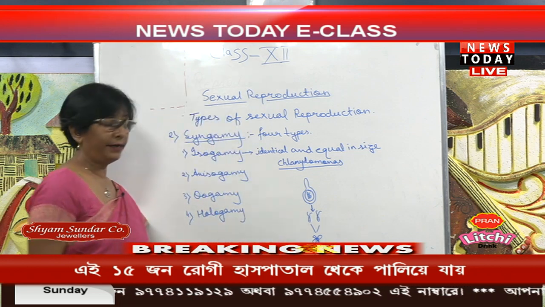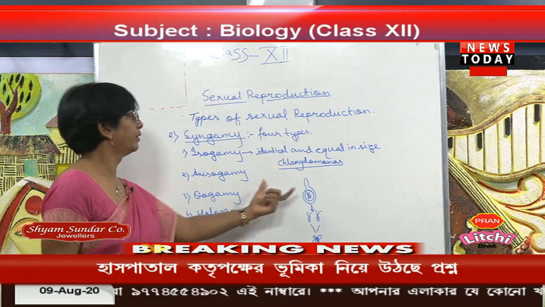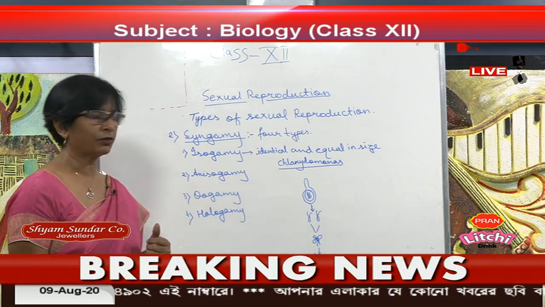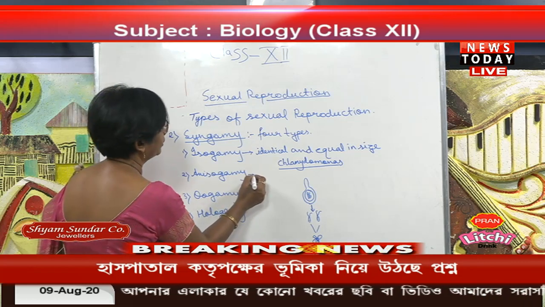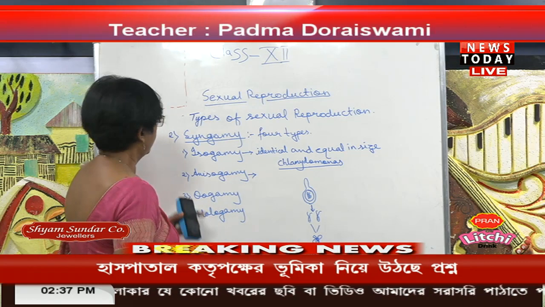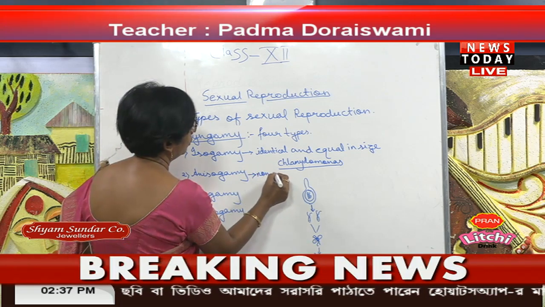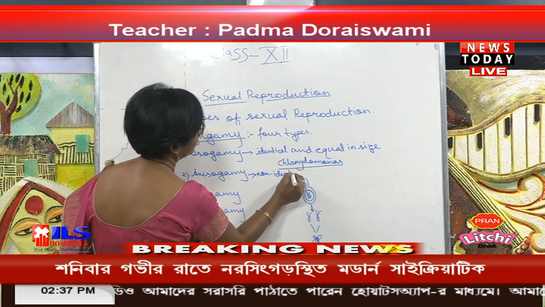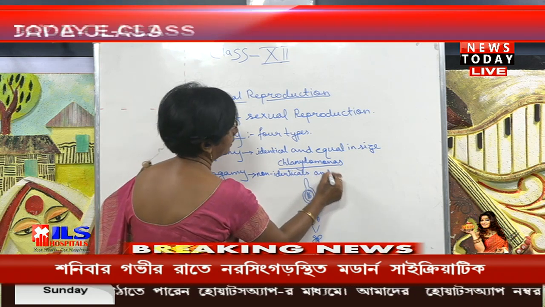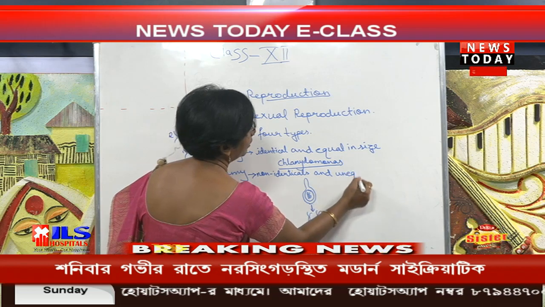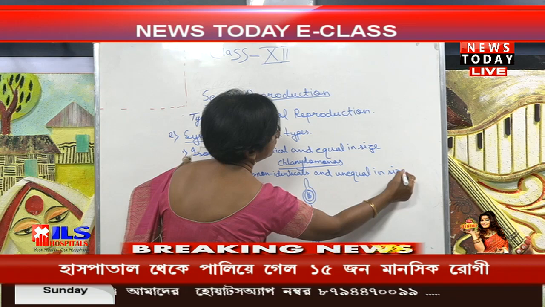They are identical in shape. You can say the microgametes also, which are small in size. But if you take anisogamy, they are non-identical and unequal in size.